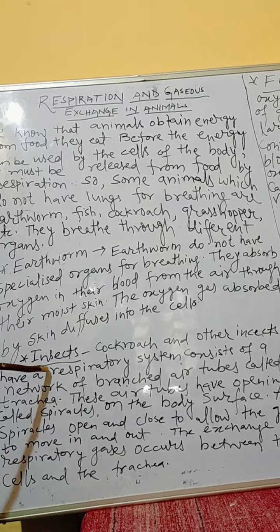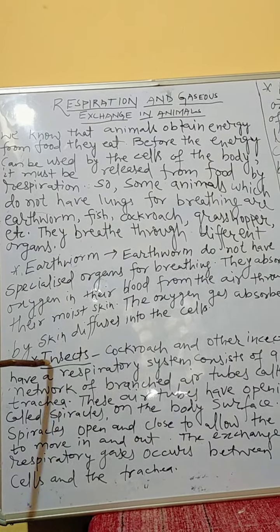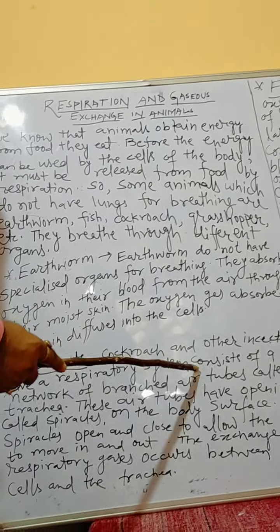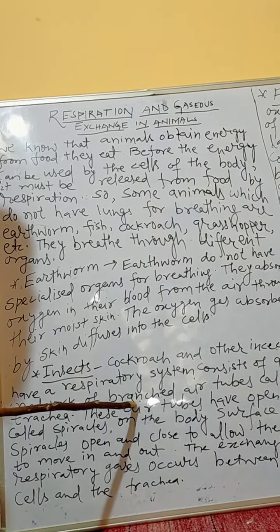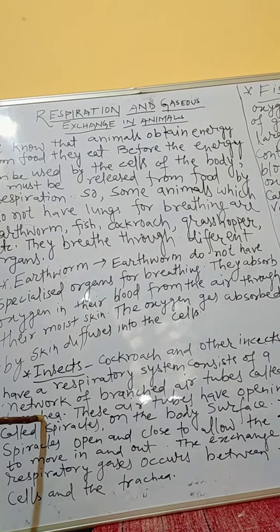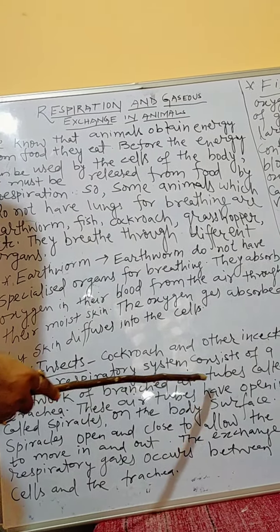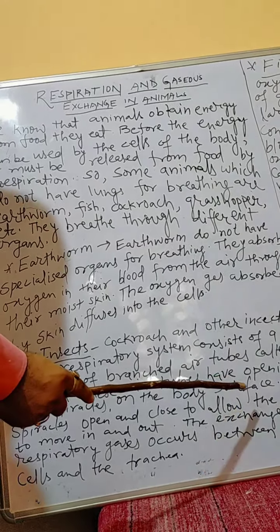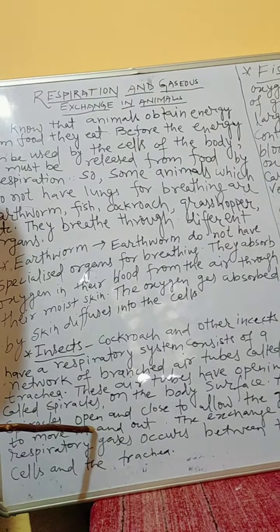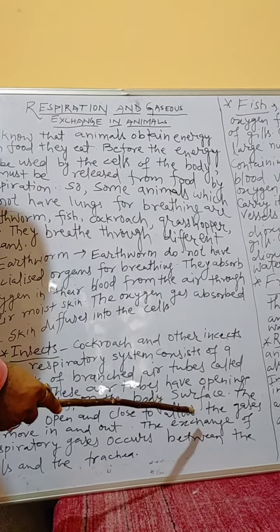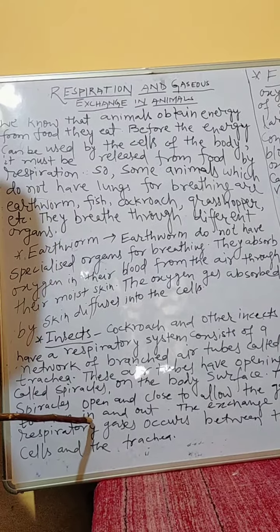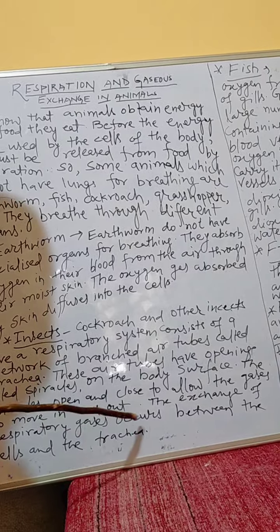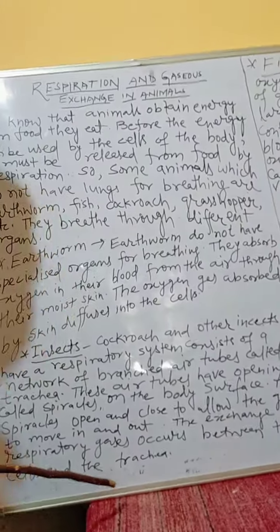Next, we can talk about insects. What happens in insects? Cockroach and other insects have a respiratory system that consists of a network of branched air tubes that we call trachea. These air tubes have openings called spiracles on the body surface. The spiracles open and close to allow the gases to move in and out. The exchange of respiratory gases occurs between the cells and the trachea.